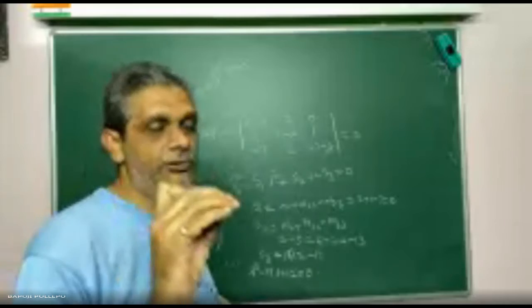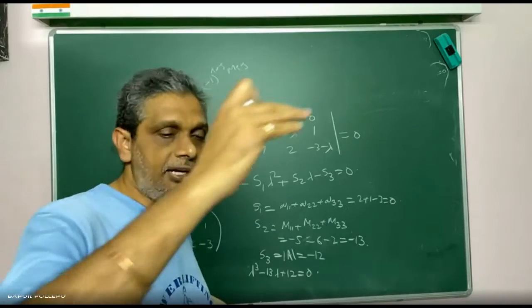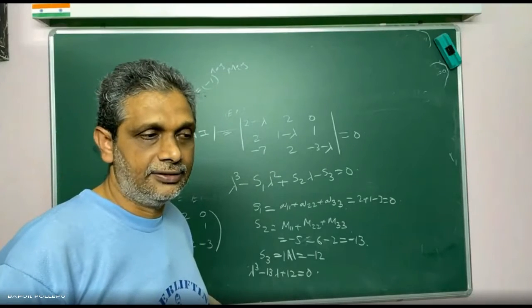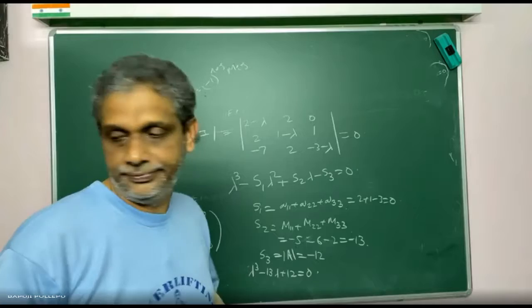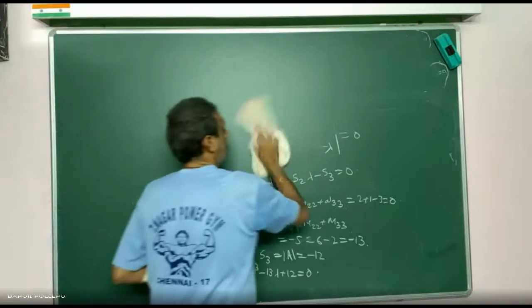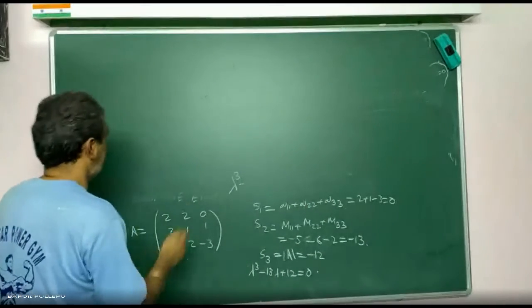Yes, sir. If you put lambda is equal to 1, it is 0, which means lambda is equal to 1 is one root. From the third degree equation already I got one root. So remaining is second degree. Correct or not? Yes, sir. Now, matrices again you have to tell me, sir, I am rubbing actually.